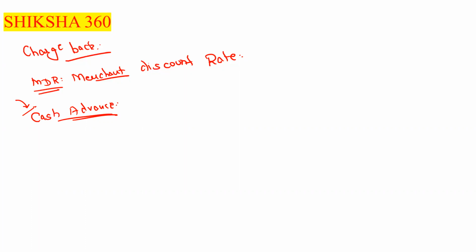Basically, if you withdraw money from the ATM with the help of a credit card, you have to pay the charges. But if you swipe that credit card at the POS machines, you don't have to pay charges for that. That is what we can say is cash advance.